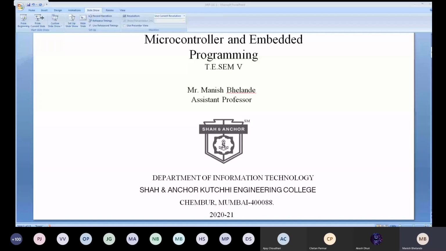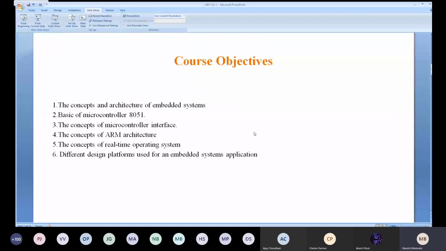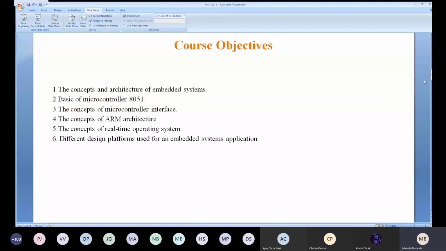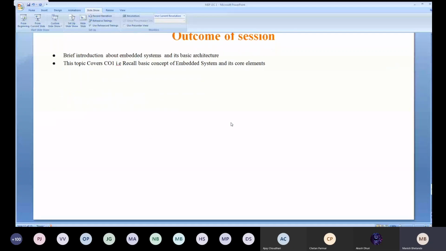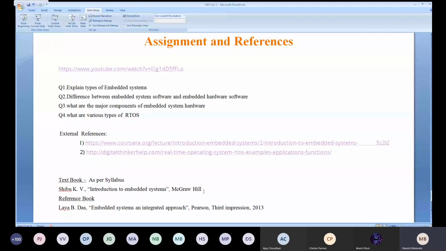And I will share this PPT also afterwards. Even if you refer to these references, you will get a good kind of material. If you search on Google, most of the things that I have taken are from these slides or these references only, and I referred to the Shibu book. I have the hard copy, but right now we don't have face-to-face communication.